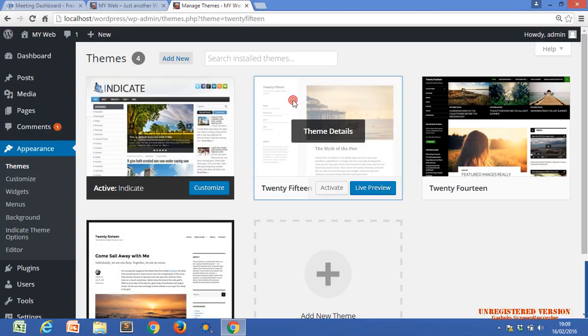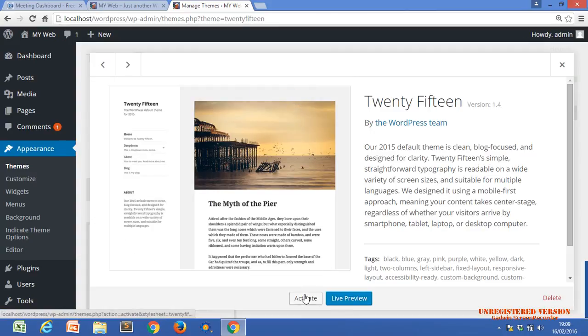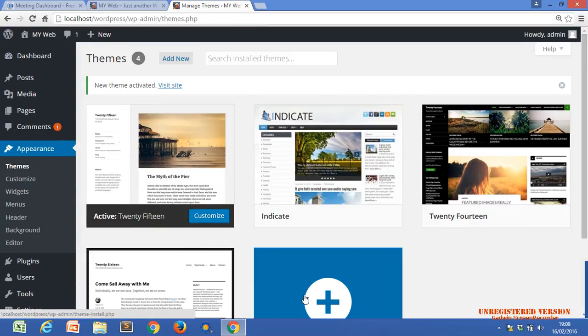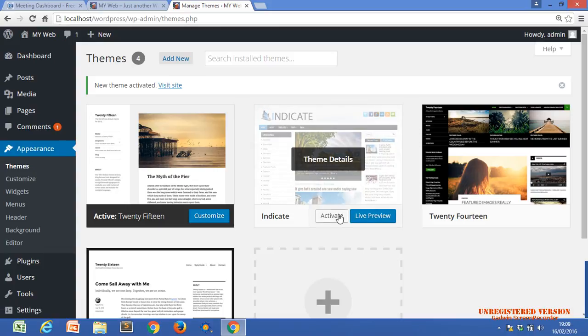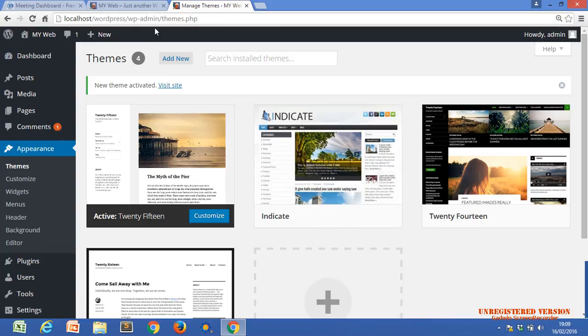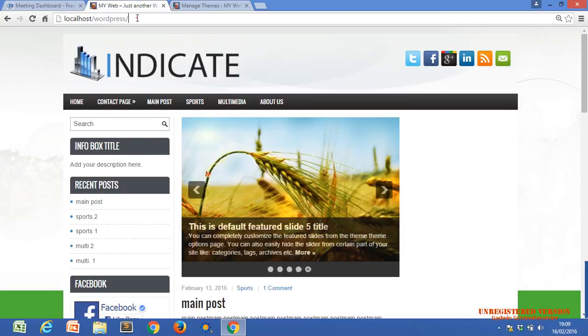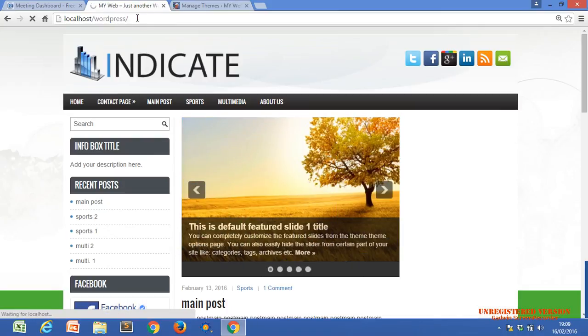Let's use 2014. I'm just activating our previous theme, nothing else. Do you remember how we activate previously installed themes? Just go to it and click on Activate. Then our previous theme will be activated. You can see the look and feel has changed.